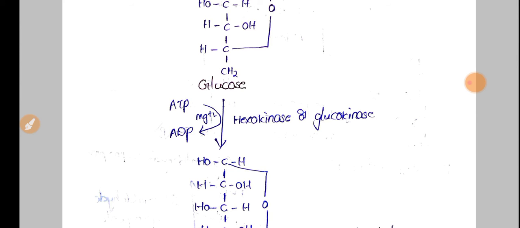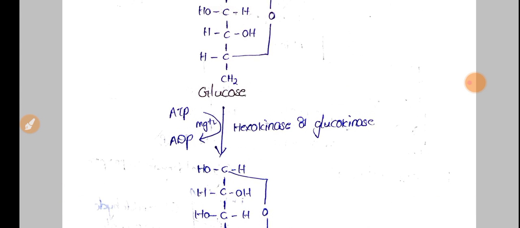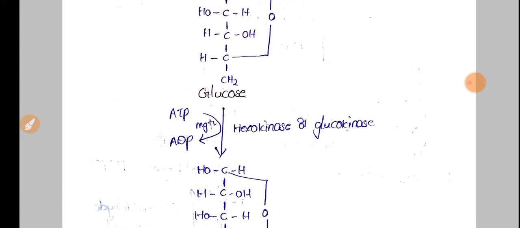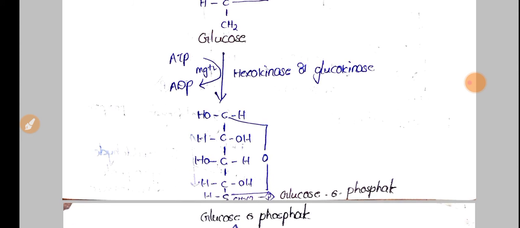glucose is converted into glucose 6-phosphate by the enzyme hexokinase or glucokinase. This is the first step in the energy investment phase. Here glucose is converted into glucose 6-phosphate.